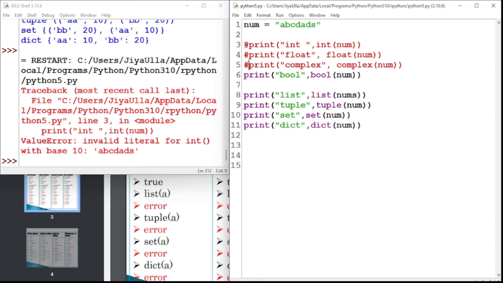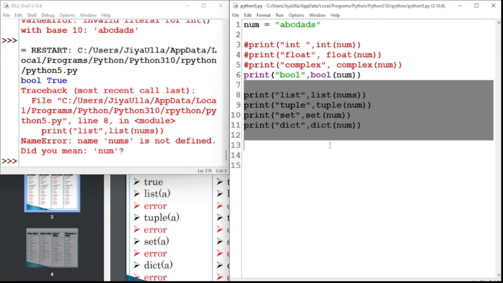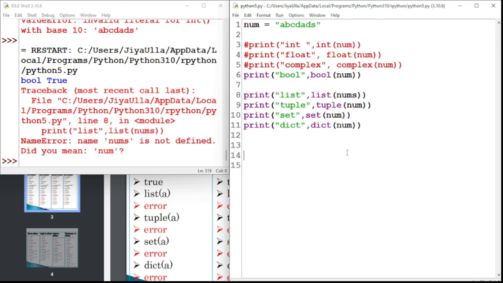Can I convert it into Boolean? Yes, of course we can convert it into Boolean. But the rest of these we can't convert. How are we able to convert? We will see this later, that is nums dot items we have. You can do it like this also, but in most cases what they will do now is go for the comprehension methods. How those comprehension methods work, we will deal with later.